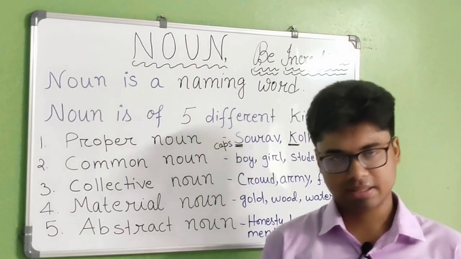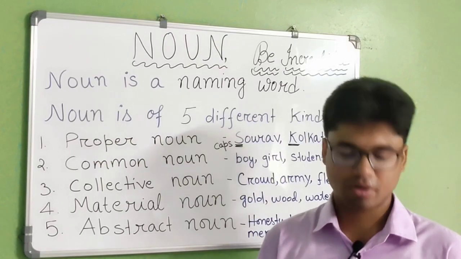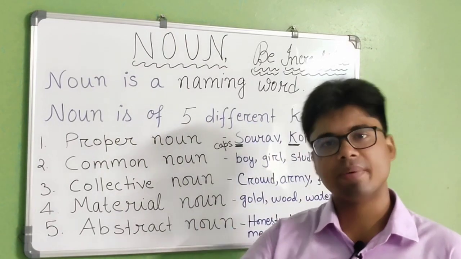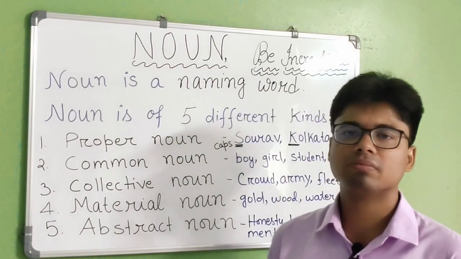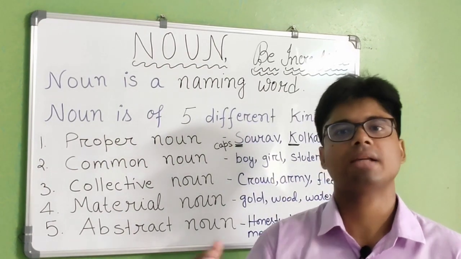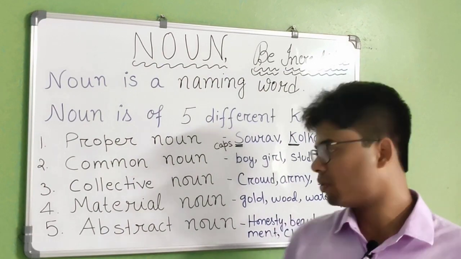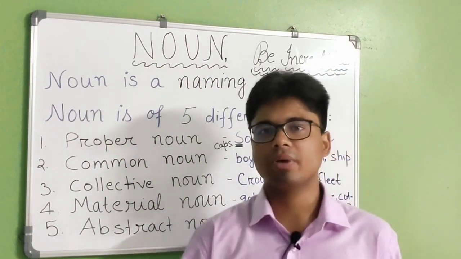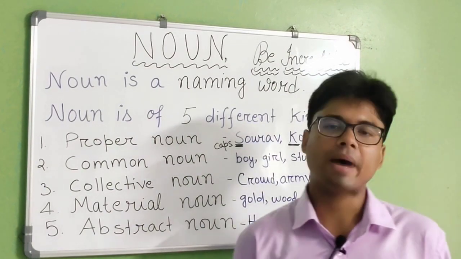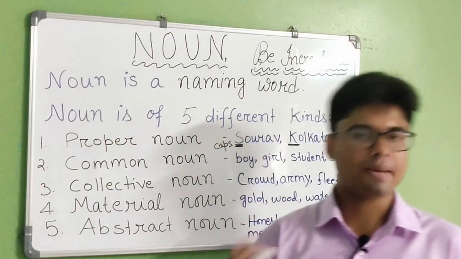Goodness is an abstract noun. Wherever we put N-E-S-S, it will become a noun. Good is an adjective, and if we put N-E-S-S, it becomes a noun. This is an easy trick by which you can recognize abstract noun.